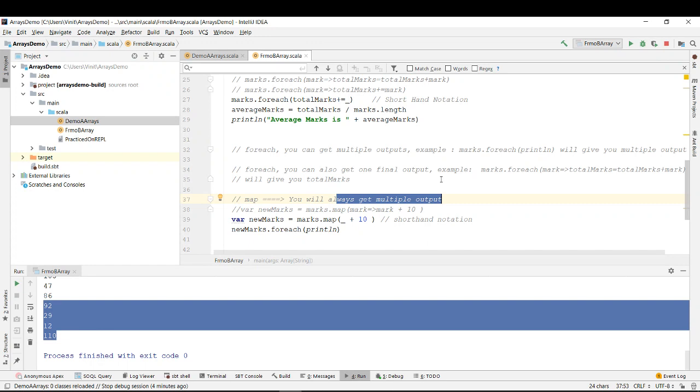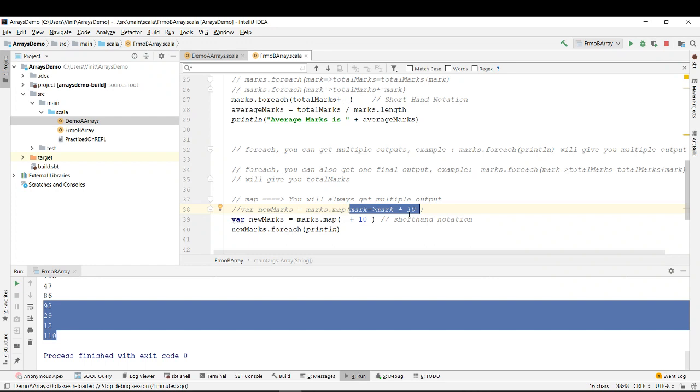Okay. So you still need a map because you use a map when you want to do the same operation on each and every element of an array, right? What is the operation you are doing on each and every element of an array over here? Plus 10, right? So underscore plus 10. You're adding 10 to each and every element. You're doing the same kind of operation, right?